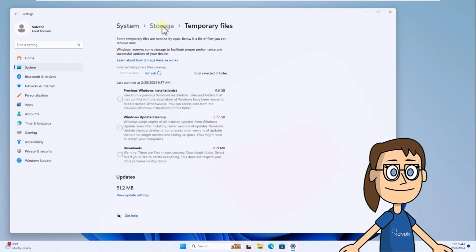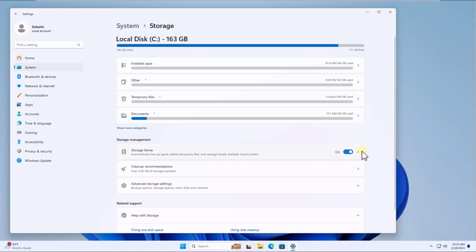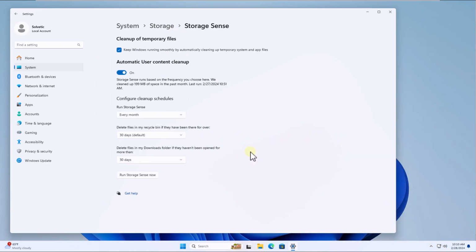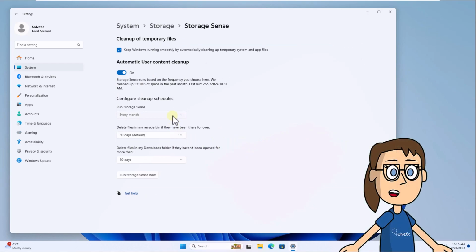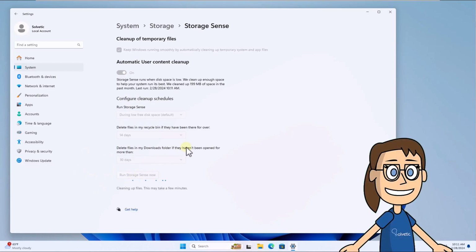Go back to storage and verify that the storage sense switch is enabled. Access this section. Within the available options, configure each one as appropriate for the laptop's performance. Finally, you are going to click on Run Storage Sense now and wait a bit for the task to complete.